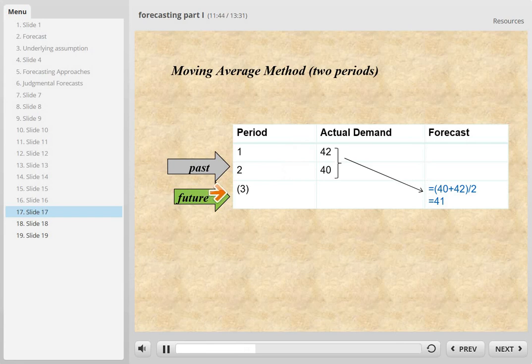Subgroup here means sample. Now, for period 3, which is the future, in this case, how many units do we now have in our sample? We simply take the average of the last 2 periods. So we know that n equals 5. The average of these 2 periods is 40 plus 42 divided by 2 equals 41.